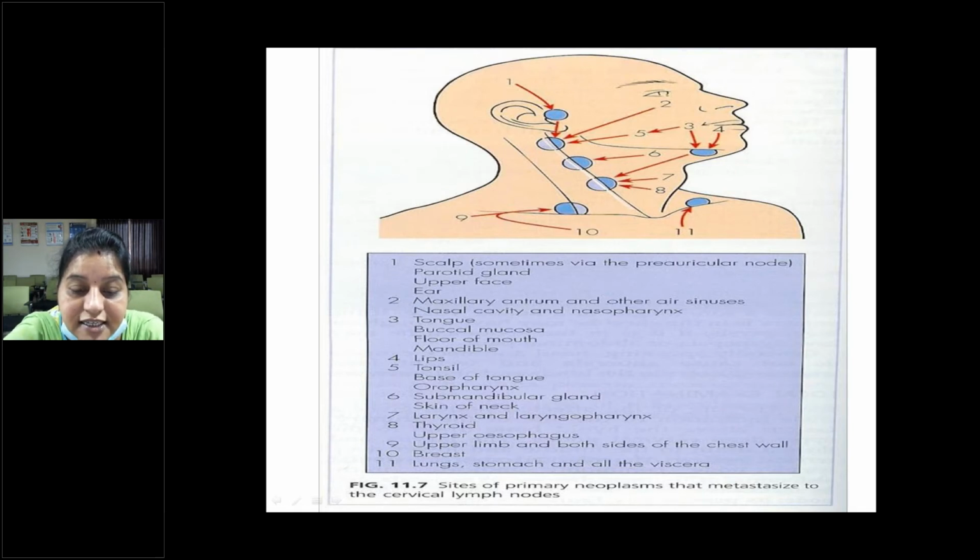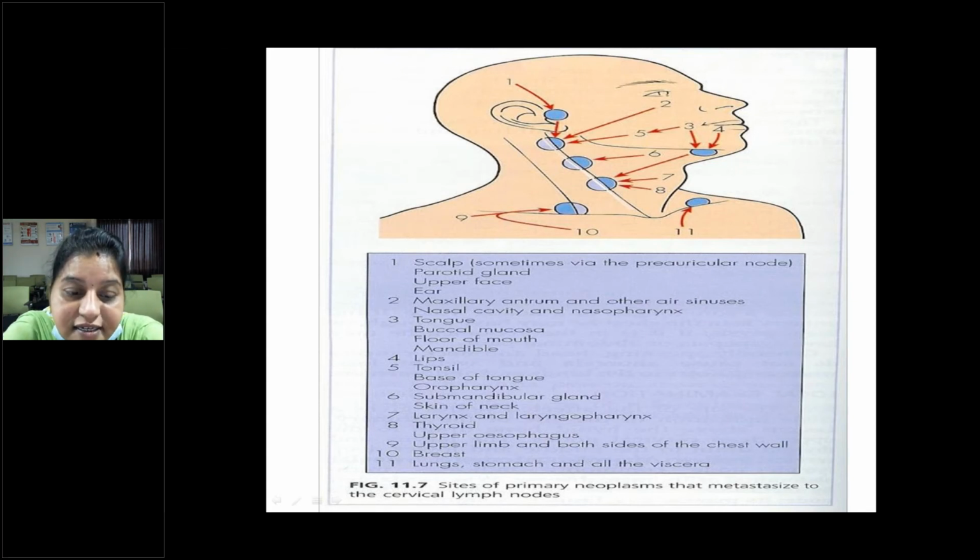This is the diagram showing the sites of the primary neoplasm with the secondaries in the cervical lymph nodes. Here there is the scalp, sometimes via the preauricular nodes at the parotid gland, or from the upper face and the ear. The second is the maxillary antrum and other air sinuses. Third is the tongue, buccal mucosa, floor of the mouth and mandible. Fourth is the lips. Fifth are the tonsils, base of the tongue and the oropharynx.